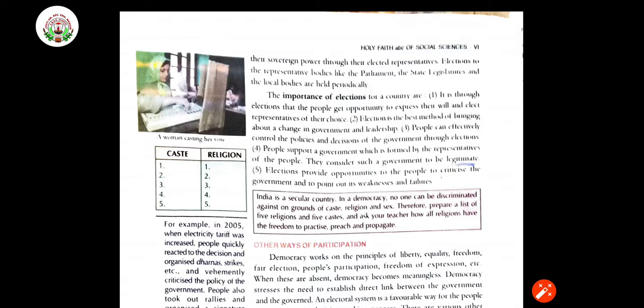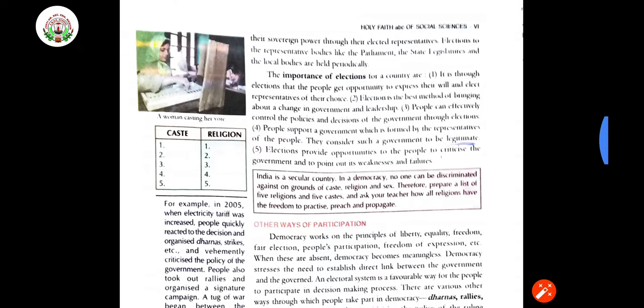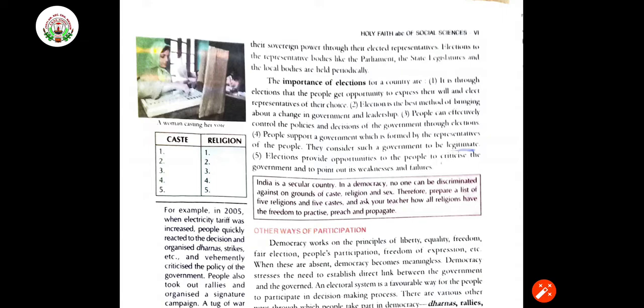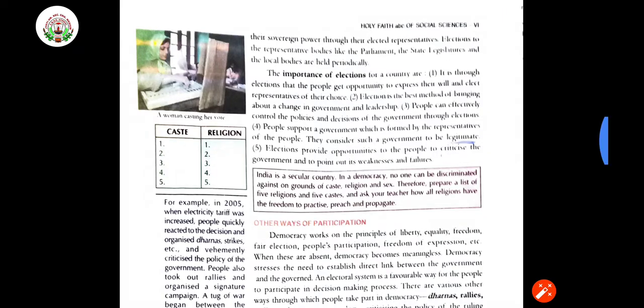Second, it is the best method of bringing about change in government and leadership. So it is also required that from time to time a little change should be there, so that we get a different leader who is going to work for the betterment of the people and the country. People can effectively control the policies and decisions of the government through elections, right? If we are not liking some policies of the present government, and the people are not satisfied with them, then definitely they can raise their voice against all these policies.